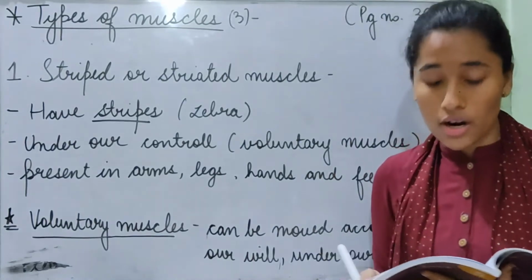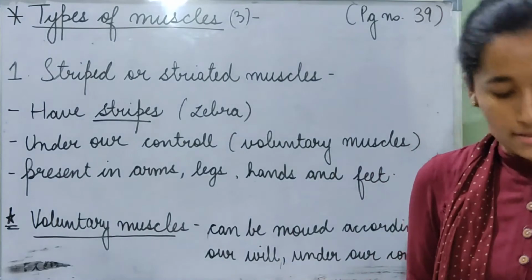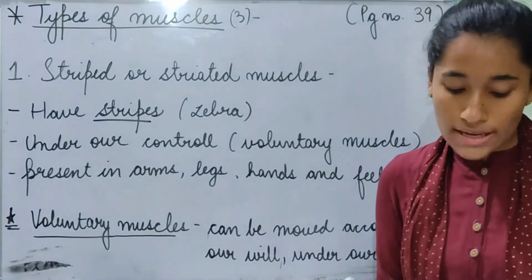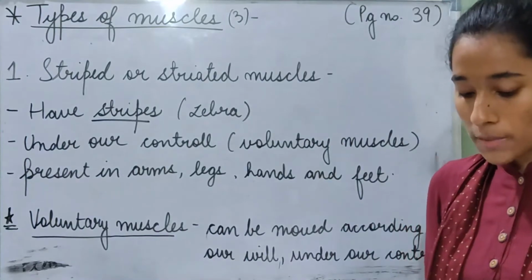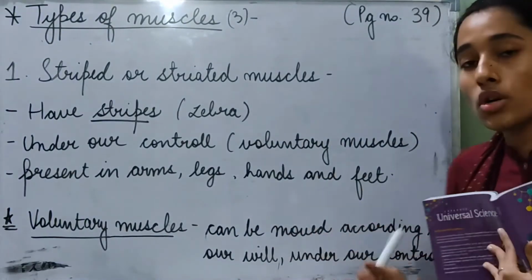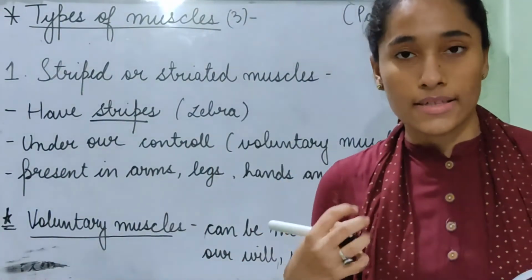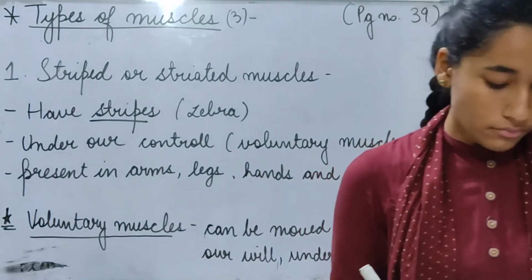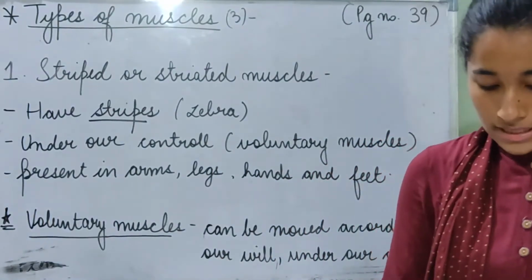These muscles are under our control, which means that we have full control over their movements. We can move them according to our will. They are also known as voluntary muscles. Voluntary muscles are muscles which can be moved according to our will, the muscles in which control is in our hands. They are present in our arms, legs, hands and feet.